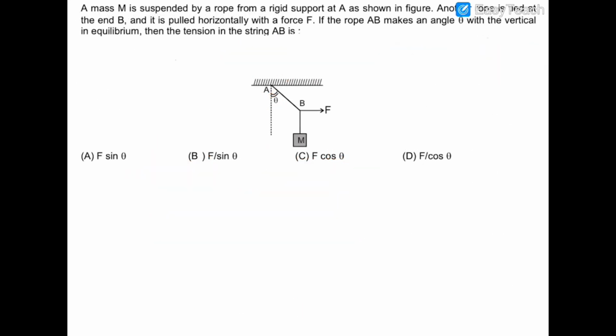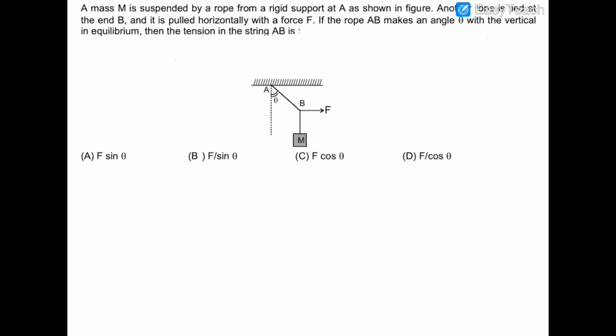In this question, there is a mass M shown in the figure, and there is a string AB. At the end B, the mass is attached to the string by another rope, and a horizontal force F is applied at end B to tilt up the mass at an angle theta with the vertical. So we have to find out the tension in the string AB.